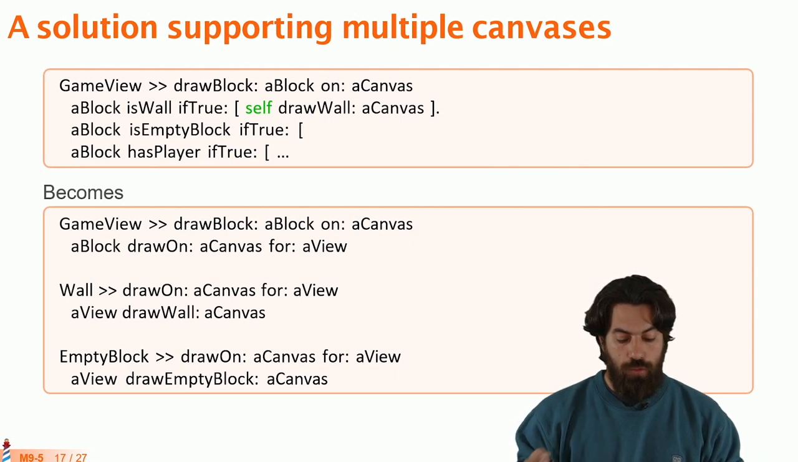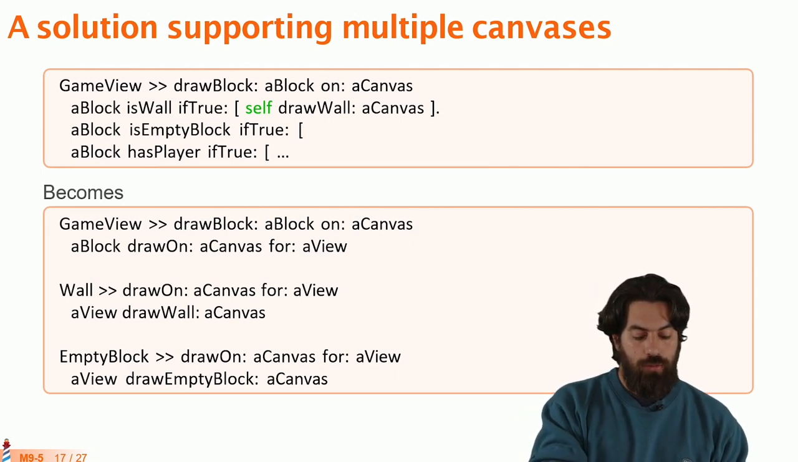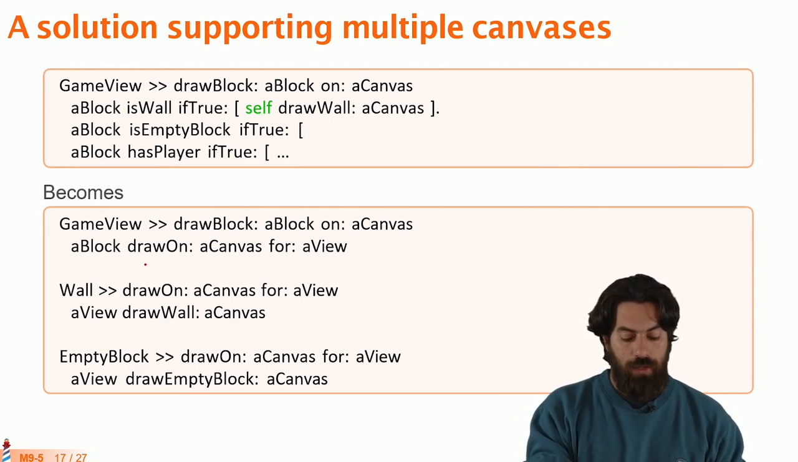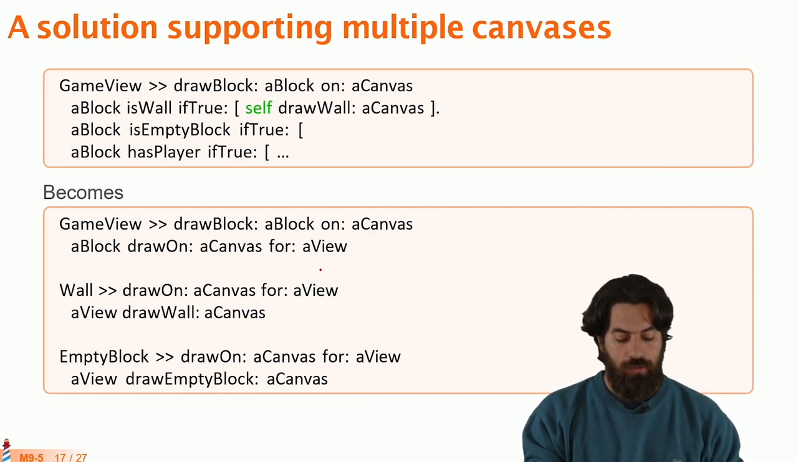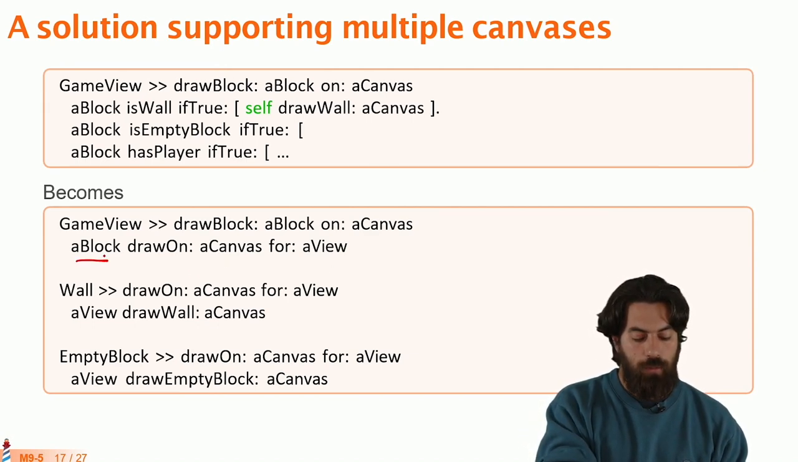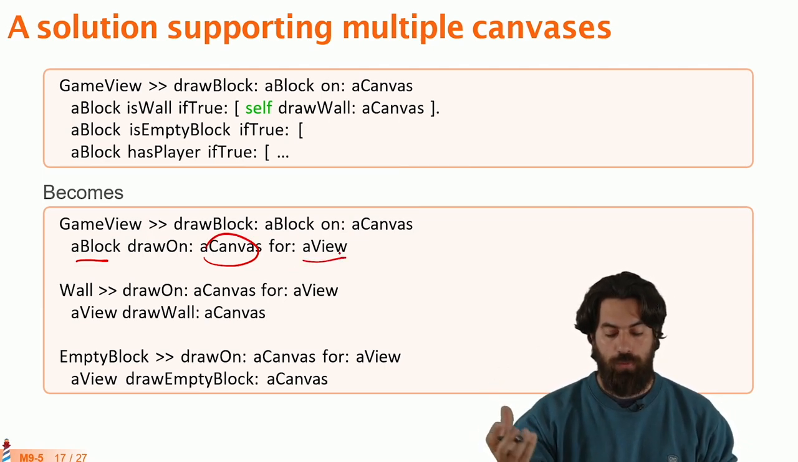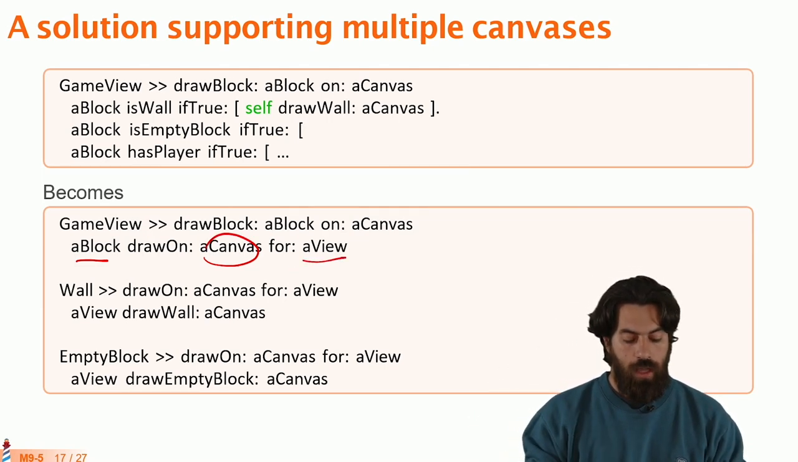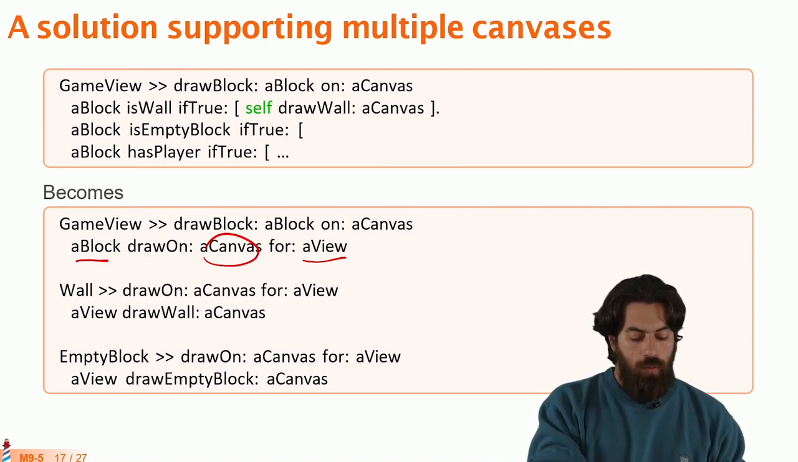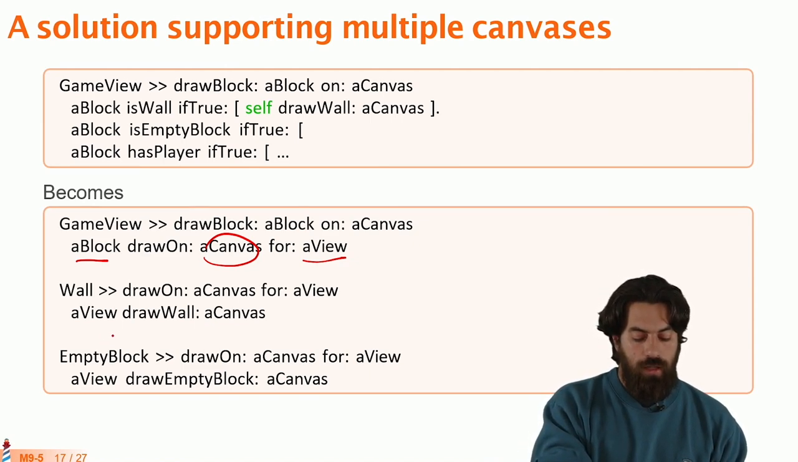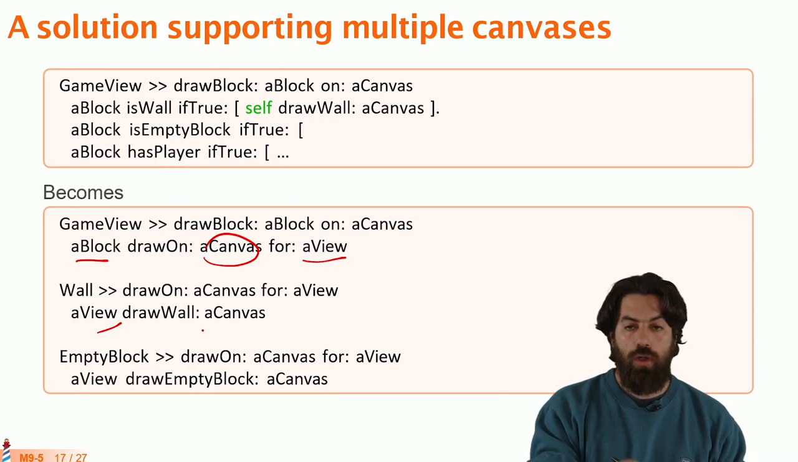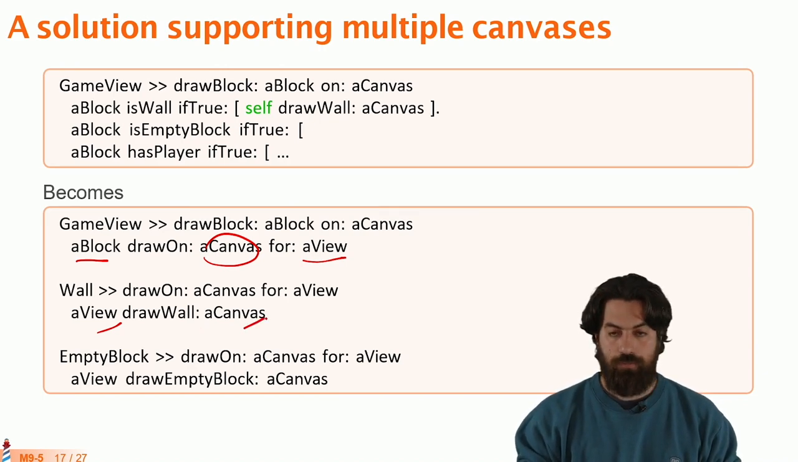To do that, one thing that we can do is to not only tell the block to draw on a canvas, we can send extra parameters. Here, for example, we can say to the block, draw on this canvas, but I am going to send you the view. Like that, you can make more decisions. And here, for example, the wall can tell the view, okay, view, draw a wall in this canvas.